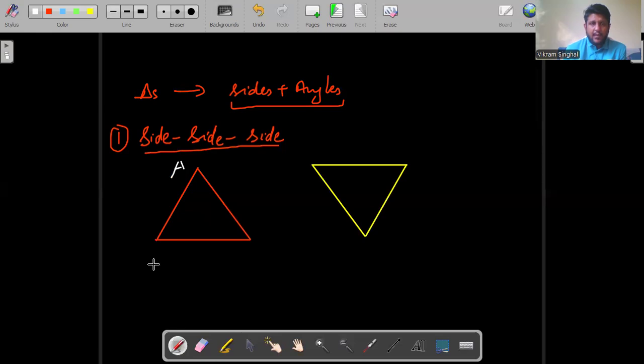This is A, B, and C. While the second one, I'm marking it as P, Q, and R. And I'm giving you the measure of the sides also. For instance, AB is 5 centimeters, BC is 6 centimeters, and AC is 4 centimeters. While here I have QR as 4 centimeters, PR as 6 centimeters, and PQ as 5 centimeters.